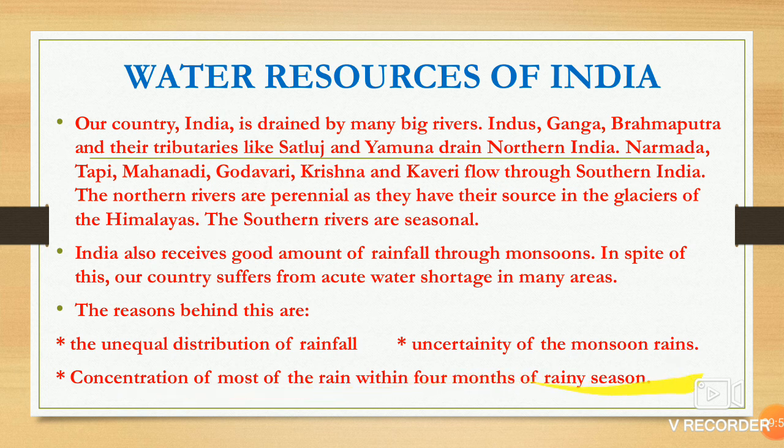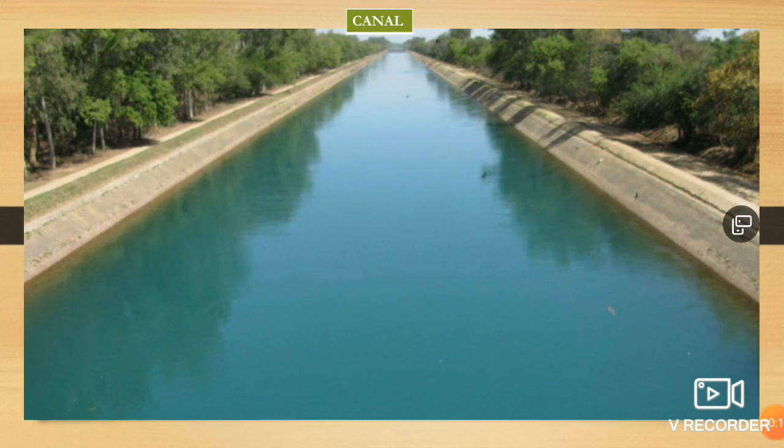Another reason is concentration of most of the rain within 4 months of the rainy season. Concentration here means most of the rains fall within the 4 months of the rainy season. Somewhere the rainfall is more, somewhere it is less, somewhere no rainfall is there. This is a canal.